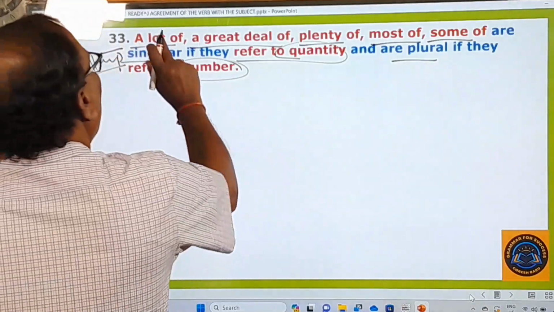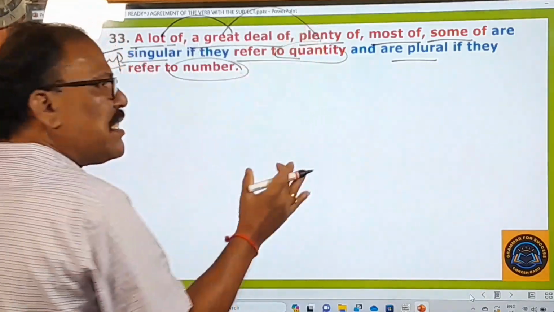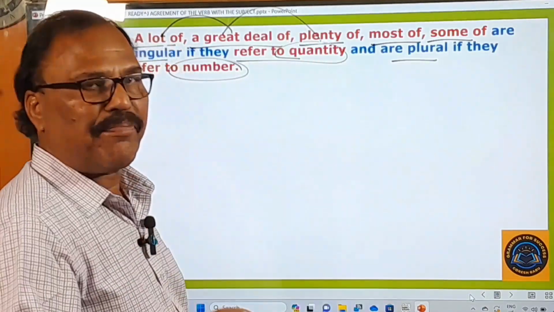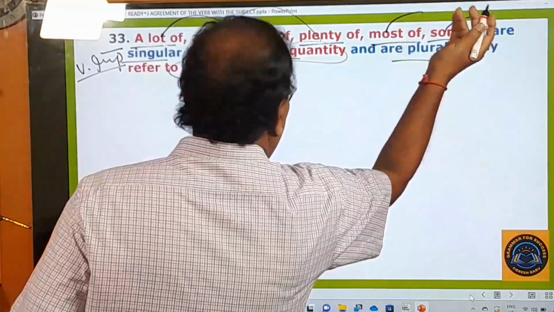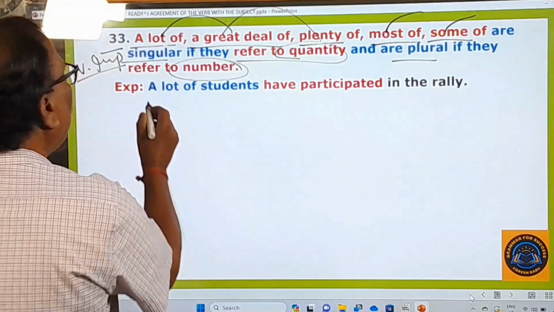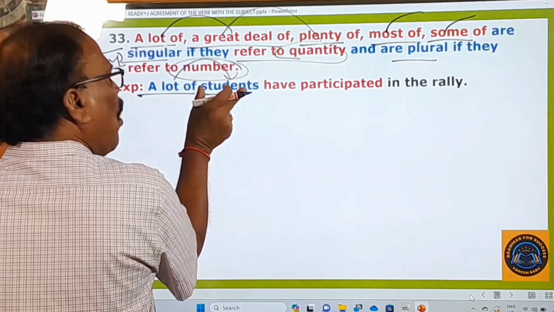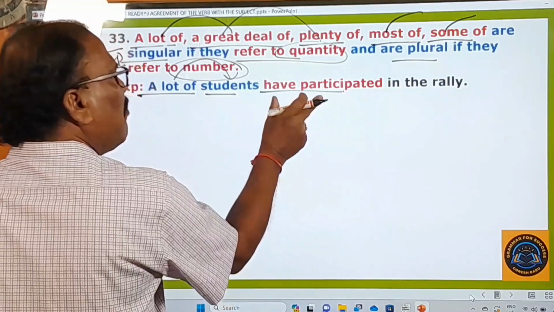Then here a lot of means a great deal of, a great deal of means plenty of. All these three phrases mean one and the same. Most of very well, some of also very well. I'll give you some examples to make you understand this rule. A lot of students, okay, a lot of is used with a plural noun. That's why it takes a plural verb after that.